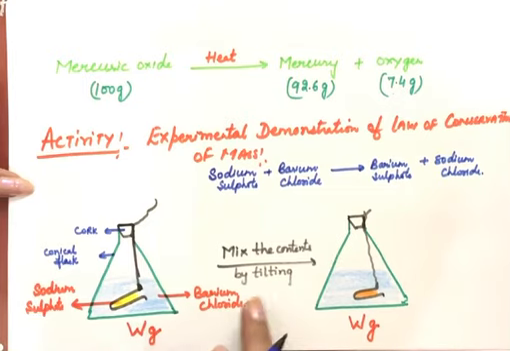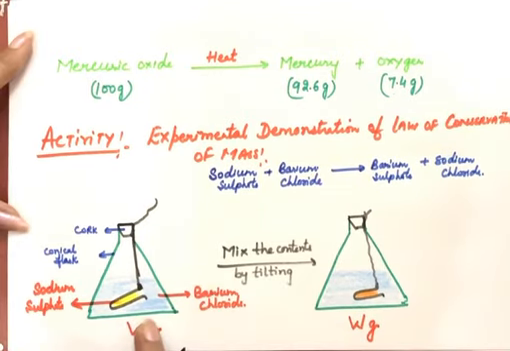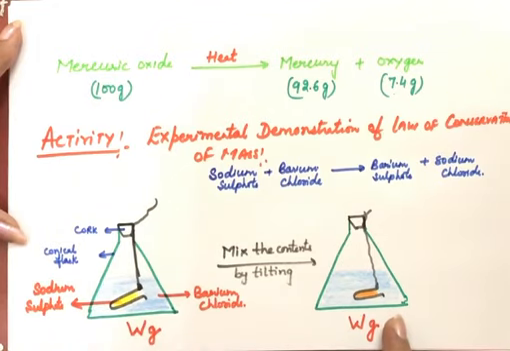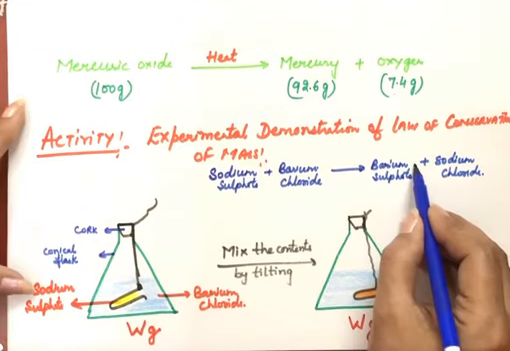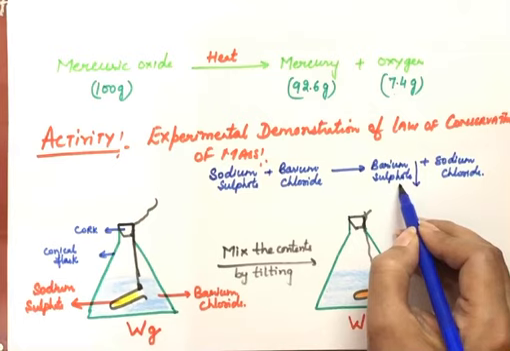After weighing it, tilt the flask. After tilting, what will happen? The two solutions will get mixed up with each other and a chemical reaction will take place. When the chemical reaction has taken place, again we have to weigh the flask. So on mixing the two solutions, how will we know a chemical reaction has taken place? Like I told you, this one is in the form of white precipitates.